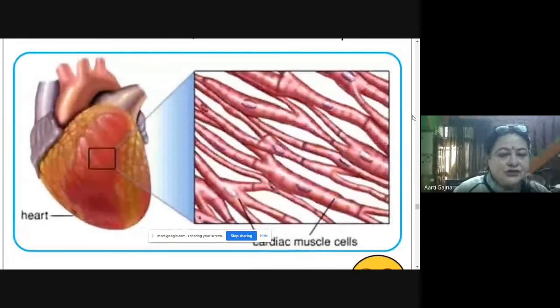This is the structure. The striations you can see, single nucleus. So these are the three types of muscle fibers.